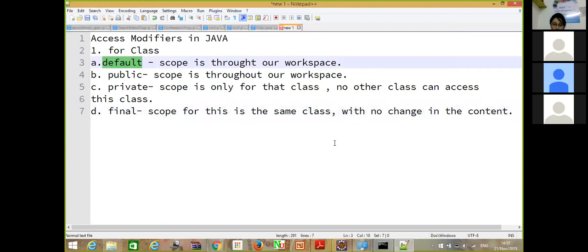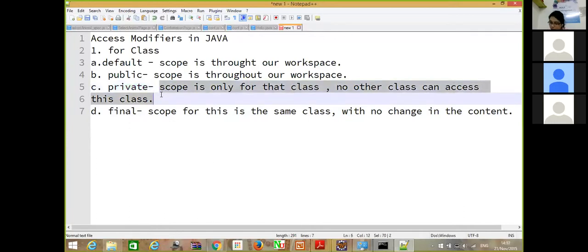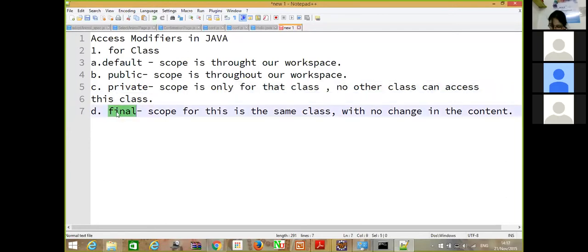If we don't want a class to be accessed by any other class, we define it as private. Final would just make that class as something which cannot be changed, and we would be looking into this final keyword sometime later in today's session, so that we understand this final keyword more properly.